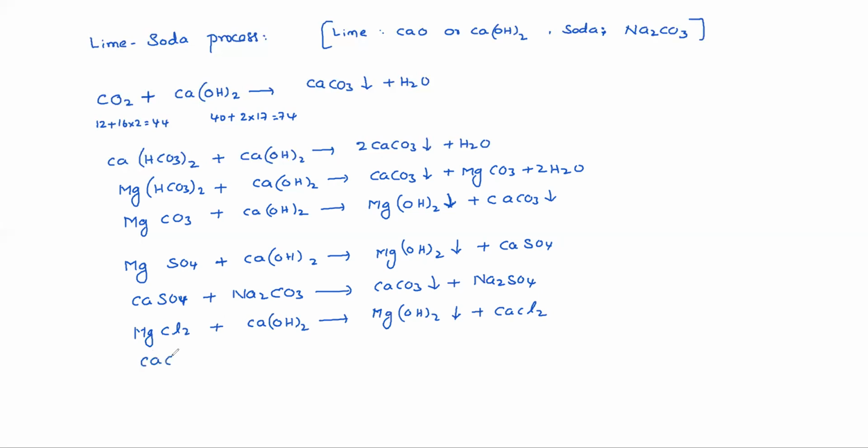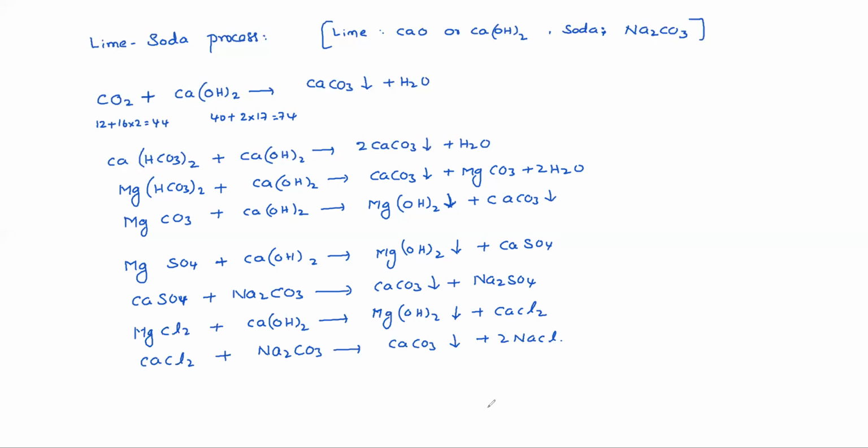So that CaCl2 again needs Na2CO3, soda. So what happens? CaCO3 precipitated and 2 NaCl. So from these reactions, you need to understand what is going to happen here.